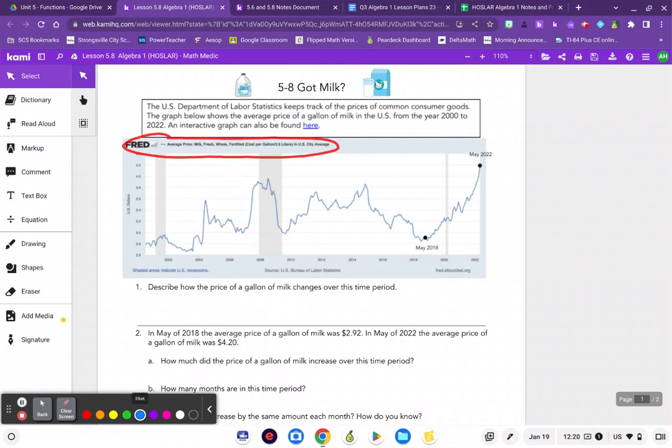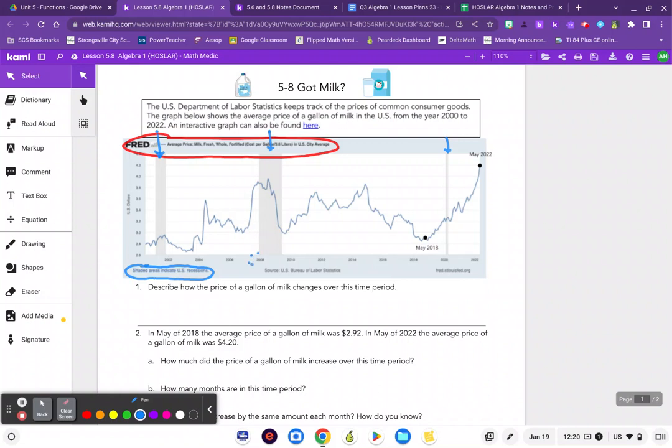Things that I notice, again, about this graph is that I have these shaded regions here, right? Here's a shaded region, here's a shaded region, here's this little tiny shaded region. And down here in the corner, it says shaded areas indicate U.S. recessions. So between the boundaries of those shaded areas, the United States was going through a recession.